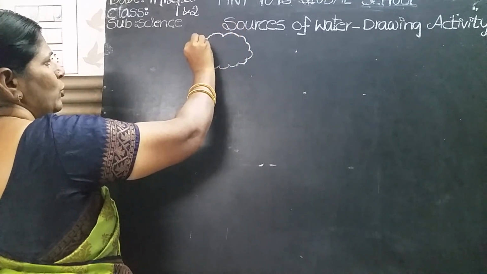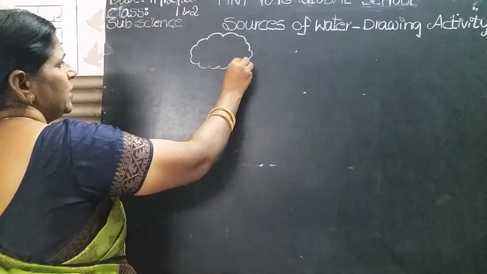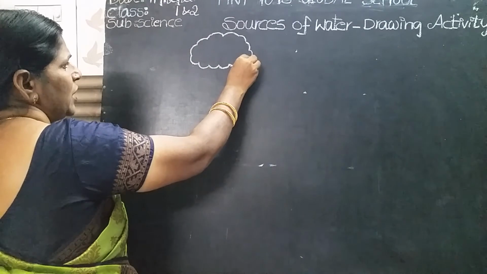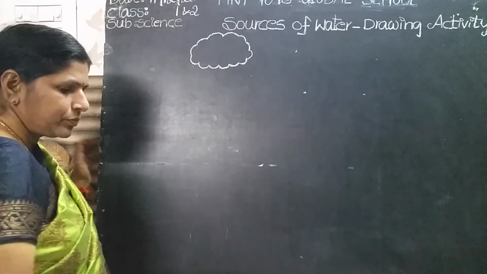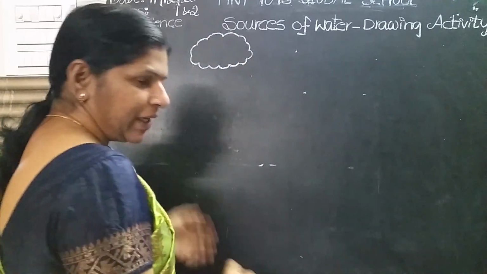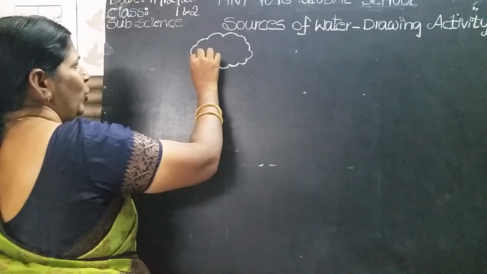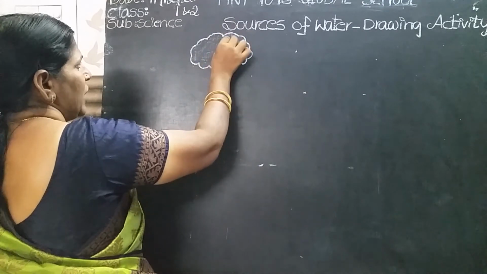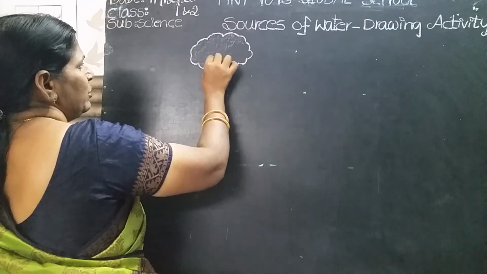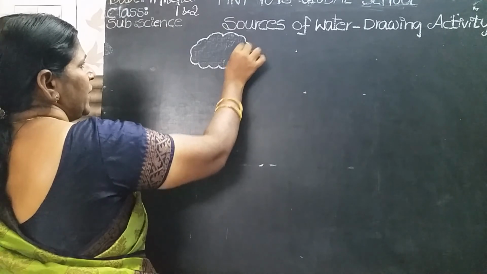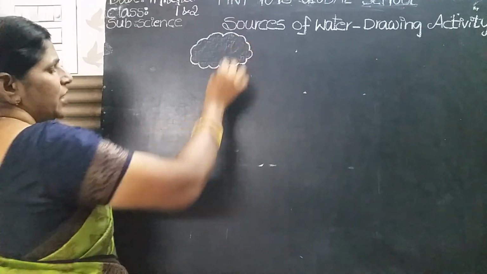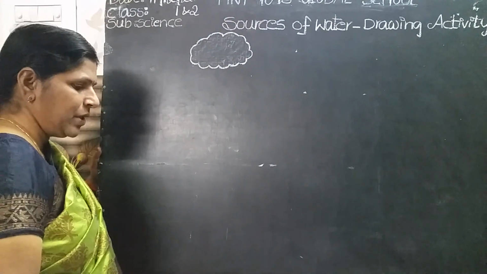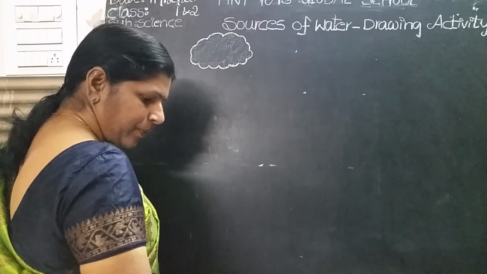Okay, cloud. How to draw the cloud? Come on, see the board, how to draw the cloud. First observe the picture. Children, what is the color of the cloud? Okay, blue. After drawing the diagram, you have to color it. Clouds give us rain, children. Draw the picture of the cloud first and then show the rain.